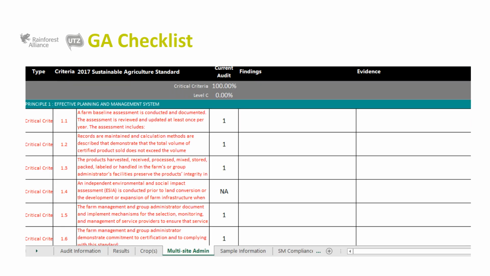To complete the group administrator checklist, all applicable criteria will be evaluated only within the scope of the group administrator, and a not applicable, compliance or non-compliance will be assigned. Additionally, it is necessary to include the findings and evidence for all critical criteria and non-compliance in C-level criteria. In this tab, you should not include compliance information for multi-site farms, only from the group administrator.